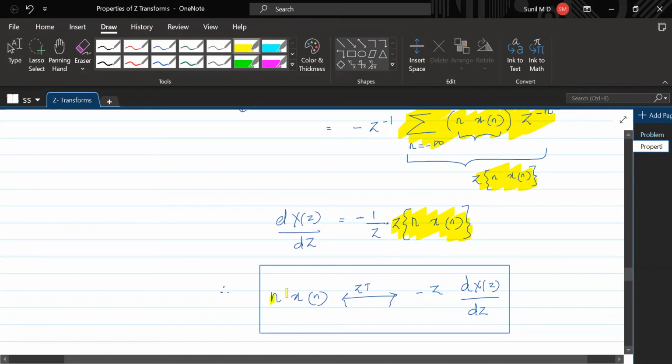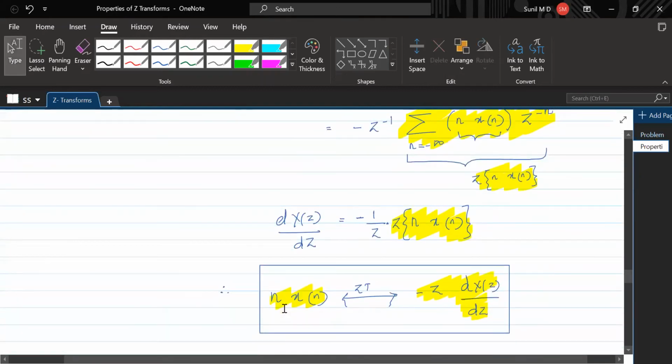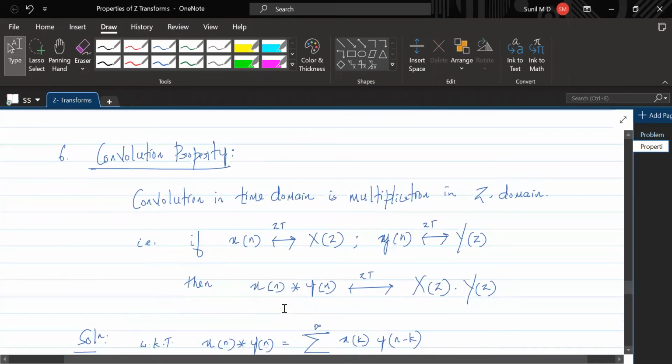Okay, so the z transform of n x of n is given by, so this z along with this minus is taken on the other side, so it becomes minus z dX(z) by dz. They're all quite simple proofs, so if you do that yourself, you'll get to understand. Fine. Now I'm just revising this.